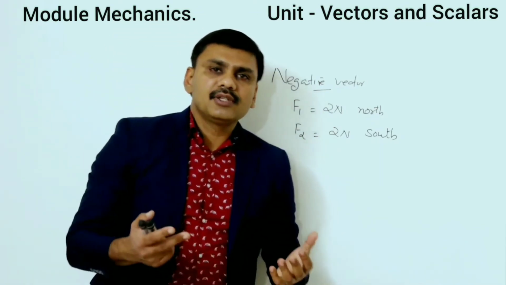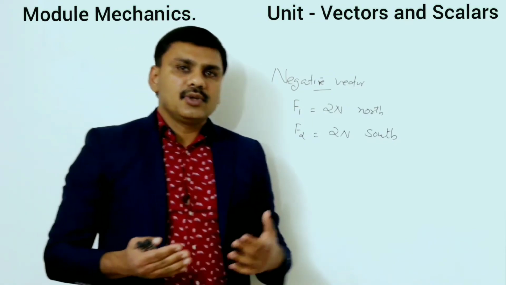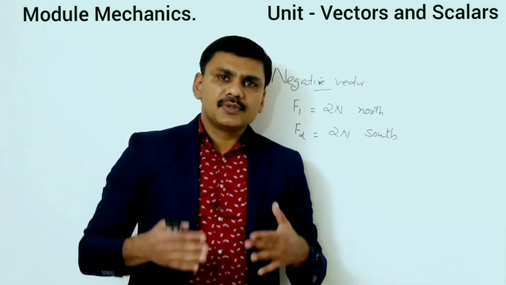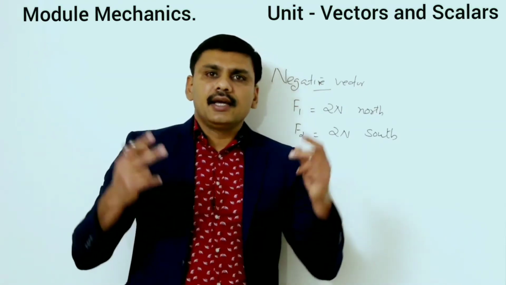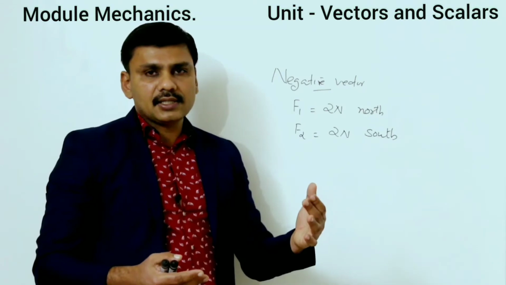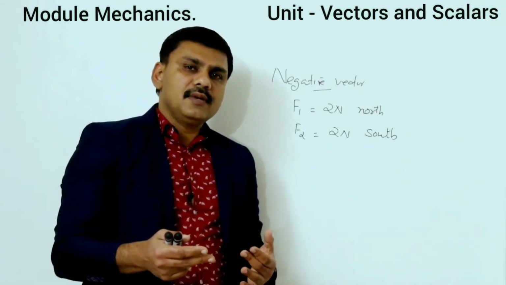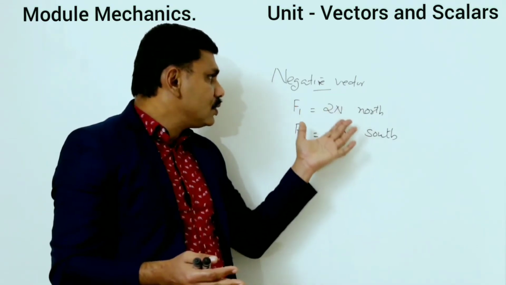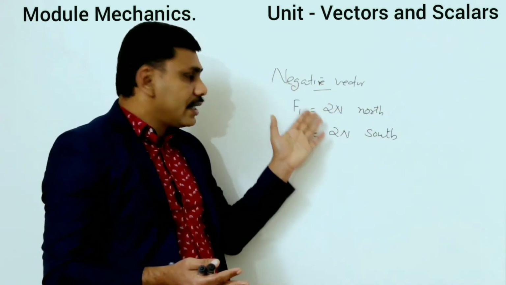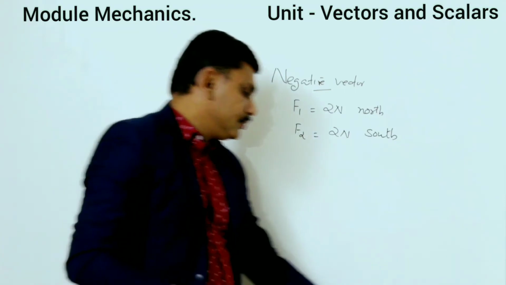So negative vector means what? Two vectors, how can you say they are negative of each other? When their values are the same and they act in opposite directions, then you can say they are opposite to each other. That means negative vector. So this is an example of a negative vector.